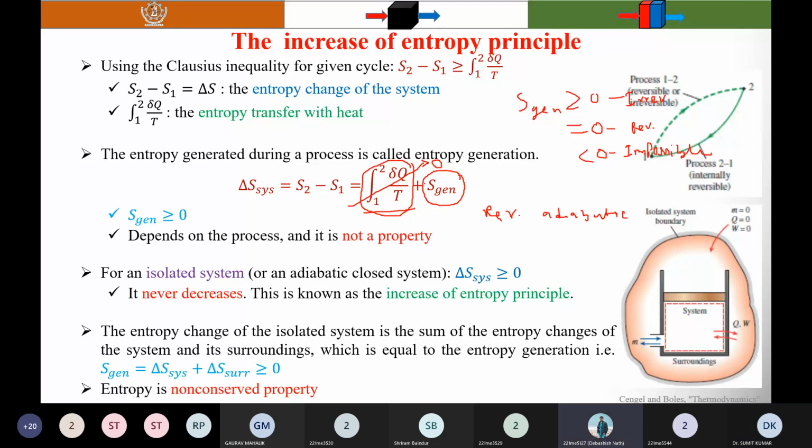What is the meaning of an adiabatic process? No heat transfer. So here there is no heat transfer. That's why it's zero. And when will the entropy generation become zero?